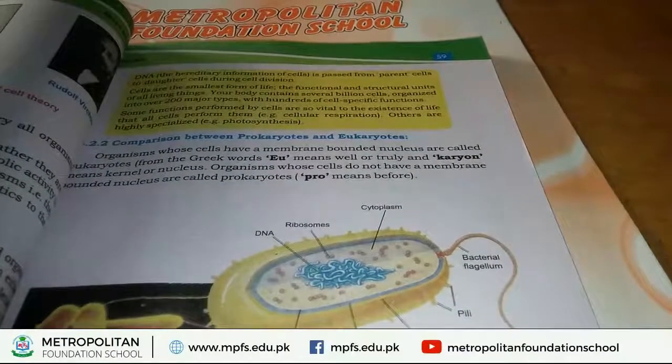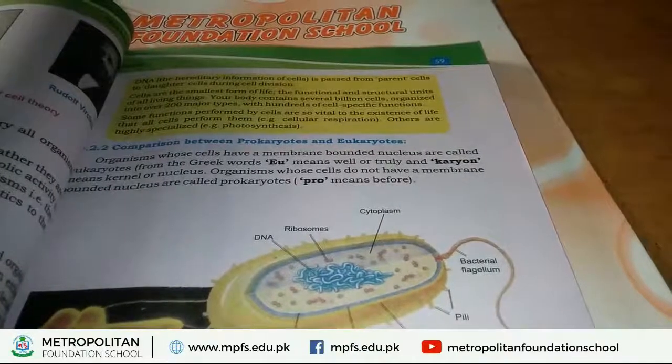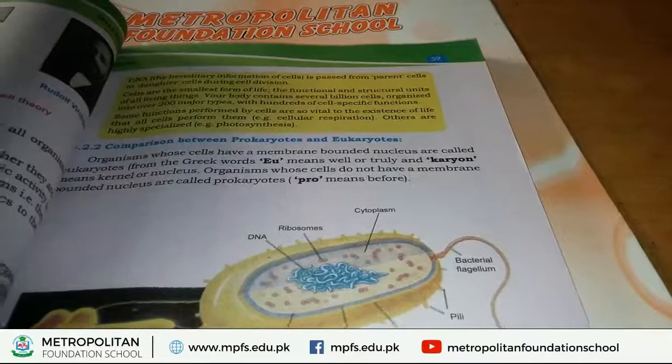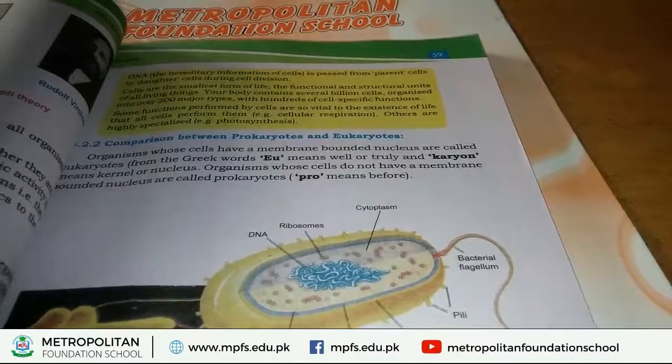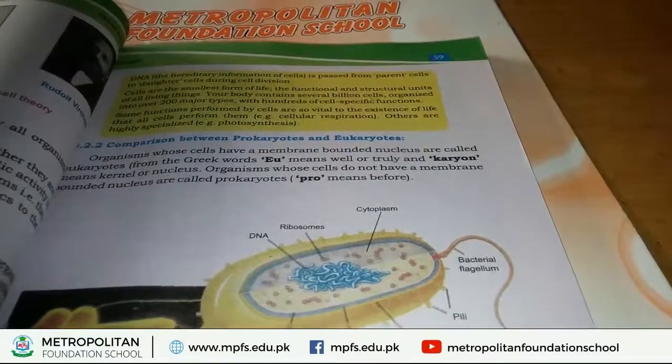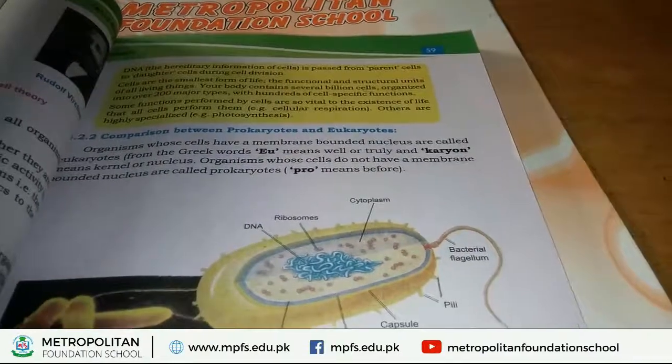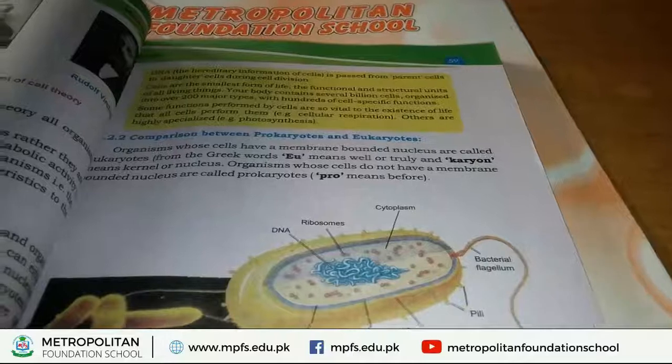The examples of eukaryotes are animals and plants.